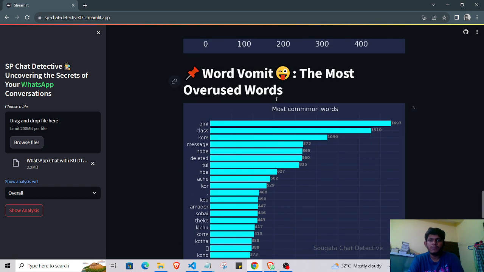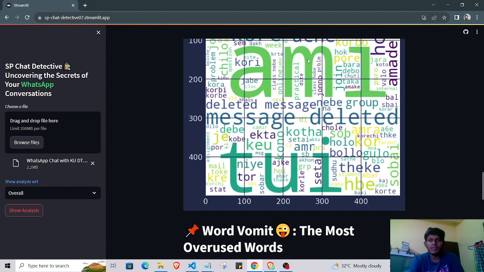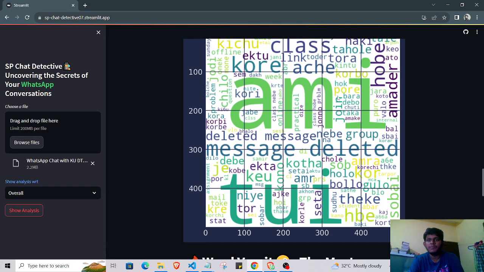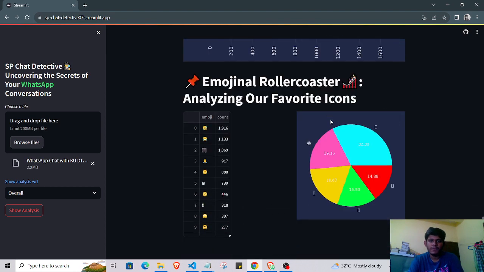You can show that the most overused word is "ami" in the class. We can also see the word cloud, where "ami" is shown in a very big size. We can also show the emoji roller coaster, which emoji is the first. The smiley emoji was sent 1960 times.